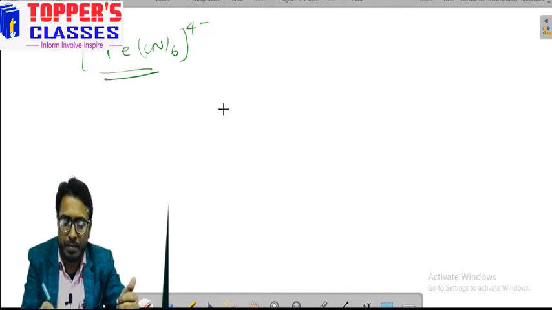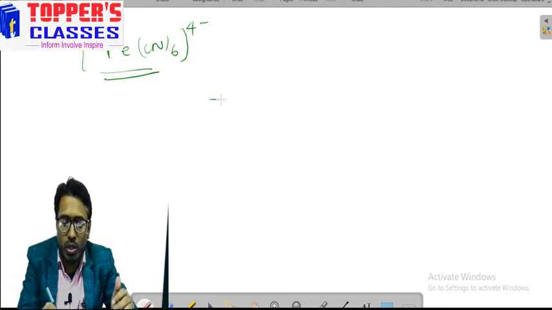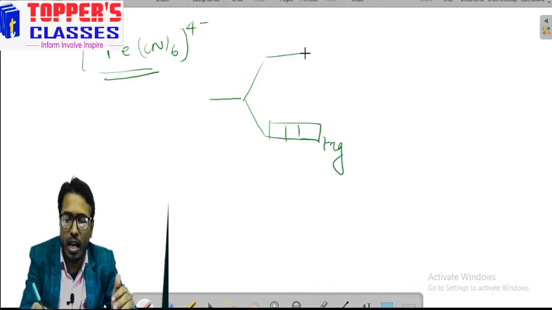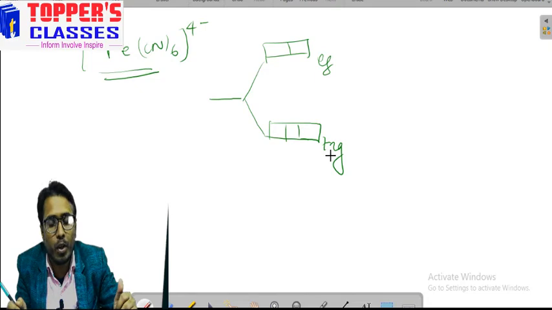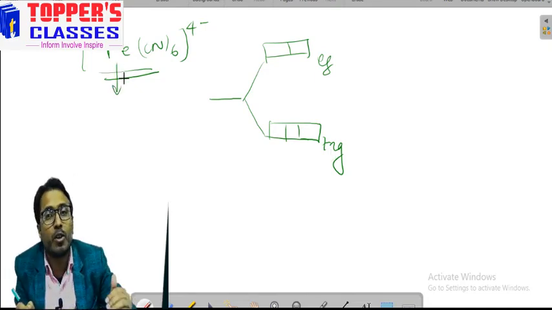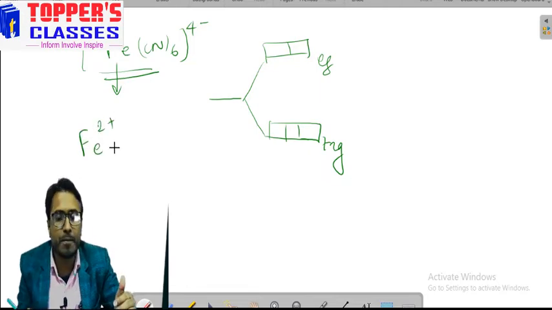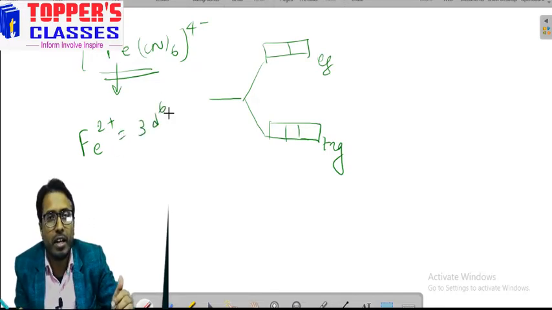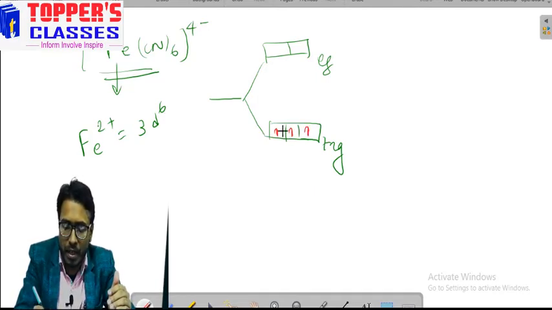How can we find out? As we know, cyanide is a strong ligand, so the splitting will be larger, that is, the energy gap between T2g and Eg will be higher. Whatever electrons are present in the d orbital, in this case we have Fe2+, which has a 3d6 configuration, will first fill up the T2g orbital.